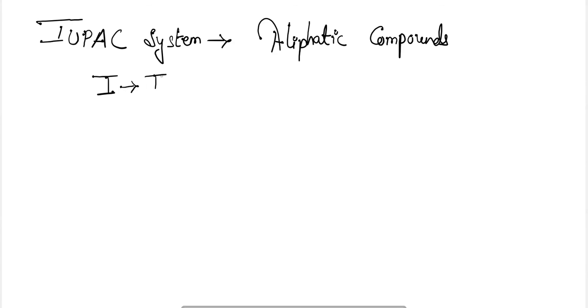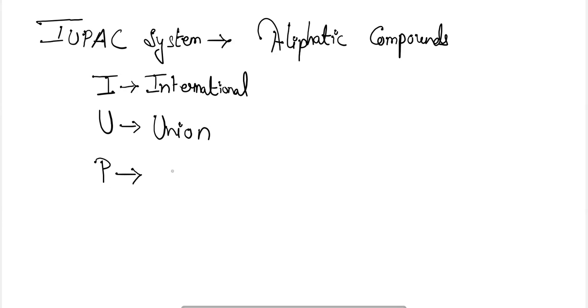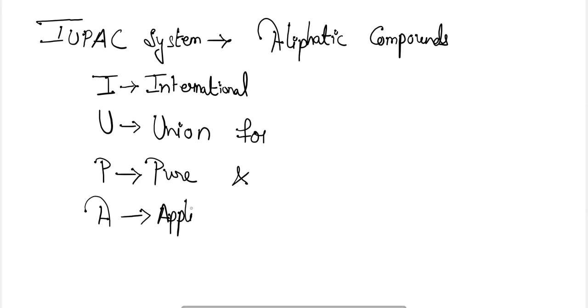I means international, U means union, P means for pure, and then A is applied, chemistry.